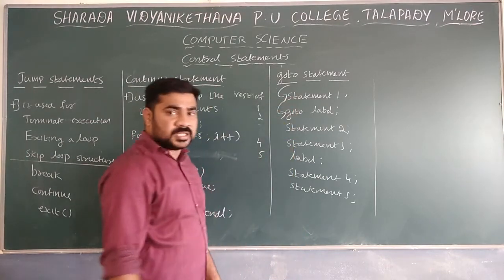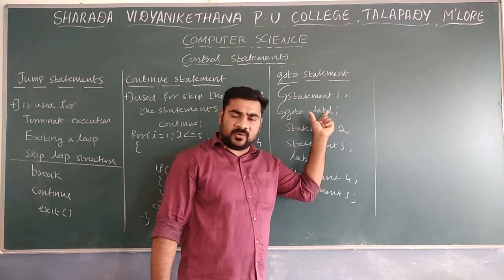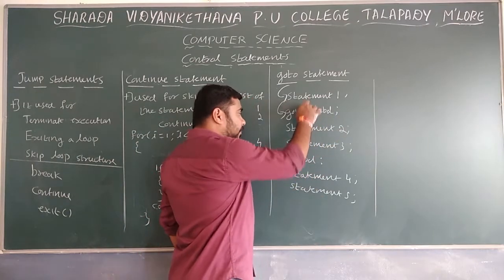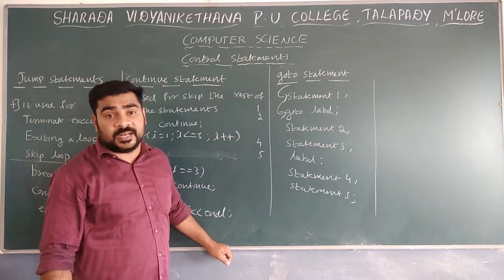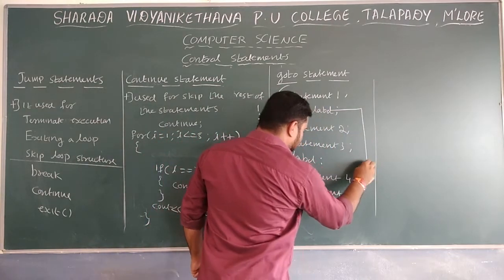Go to label means label is one word, any variable, any term we can use. Label, go to K, go to J, anything we can use. If we use go to label, in the entire program, it will search where the label is. Here is a label, so control is moving from here to here.